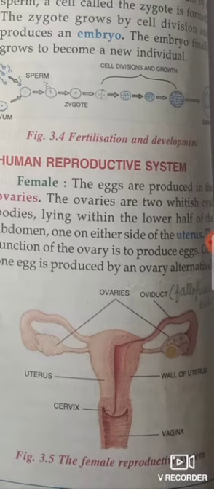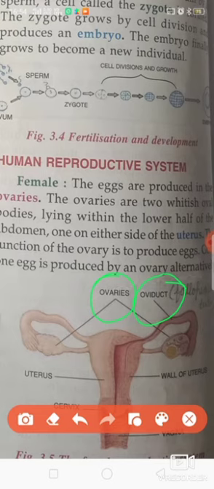We can be asked the question, where is the ovum present? The ovum is present inside the ovary. What is an oviduct? The oviduct is a pipe-like structure which is responsible for taking out the ovum during bleeding, and it is also responsible for carrying the sperms toward the ovary.